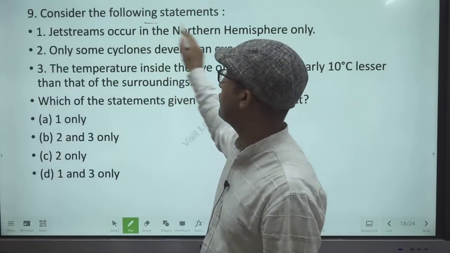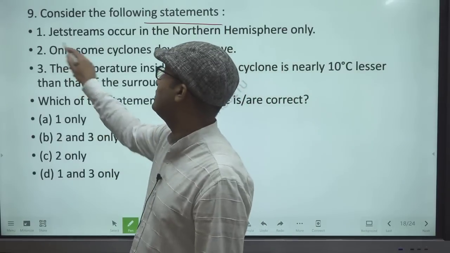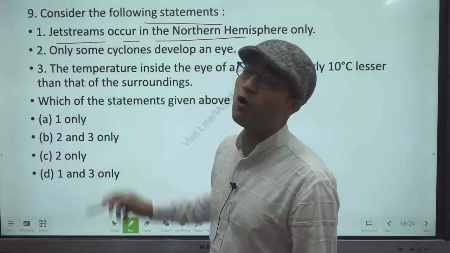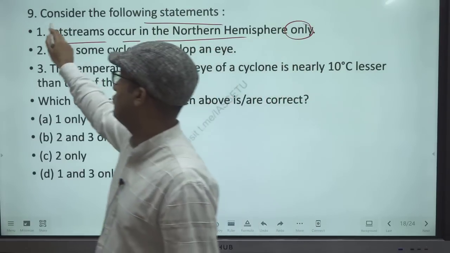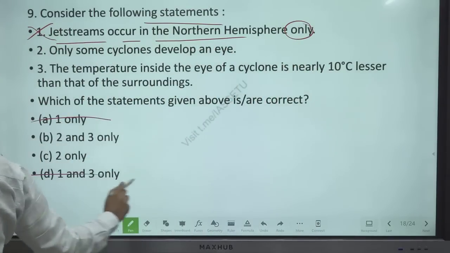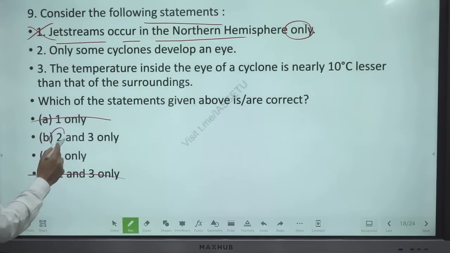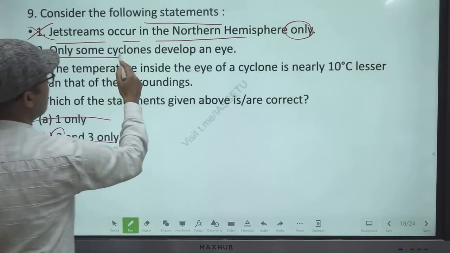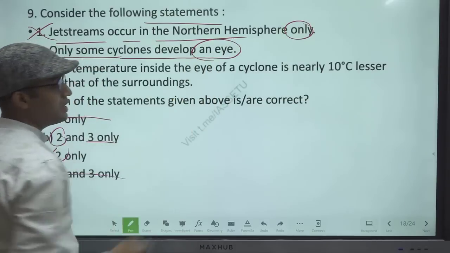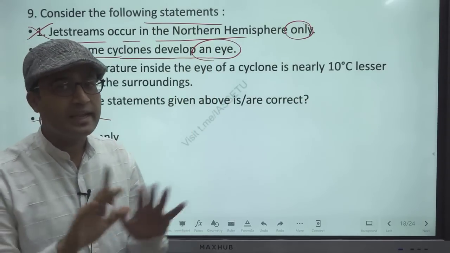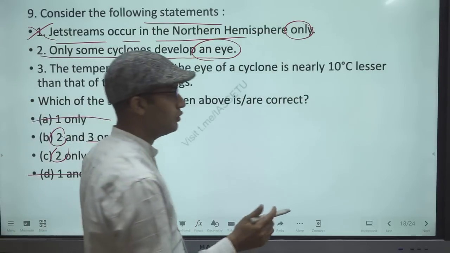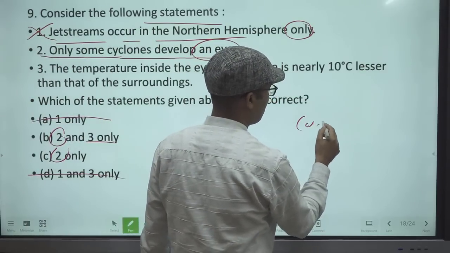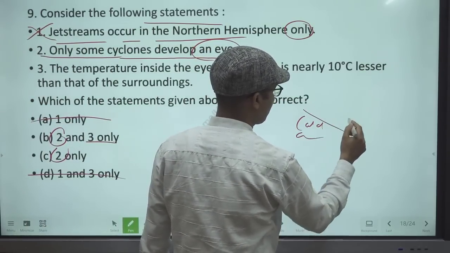Question number 9, consider the following statements. Jet streams occur in the northern hemisphere only. This type of statement, with words like only and all, 1 is wrong. This 2 is correct. So we have to check 3 only. Only some cyclones develop an eye. See, tropical cyclones have an eye, temperate cyclones do not have any eye, where we get cold front, warm front, cold air mass, warm air mass.